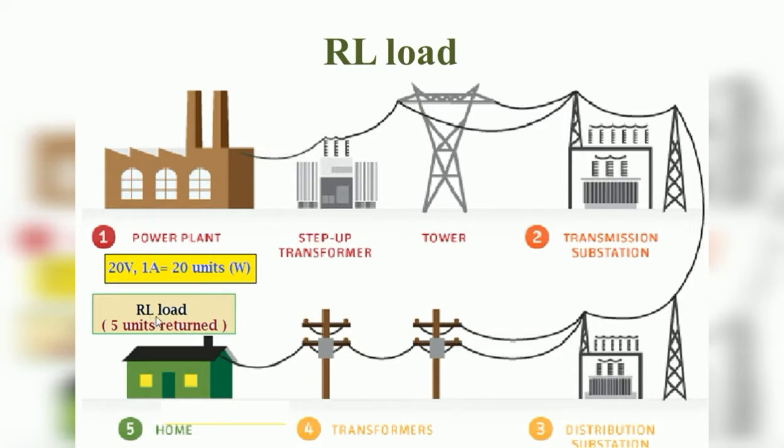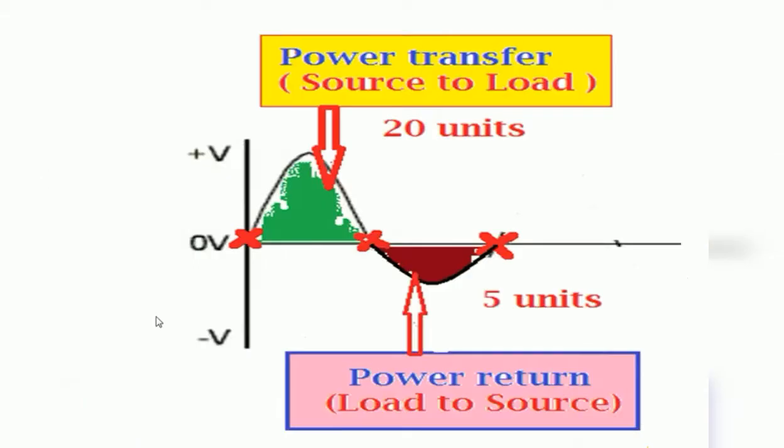So here see this one, during the positive half cycle, 20 units will be sent to the consumer by means of the generating station. That is, the power transfer takes place from the source to the load. The load used by the consumer is RL type load, resistive and inductive type load, combination of resistance and inductance.